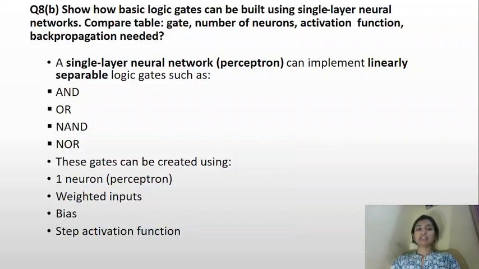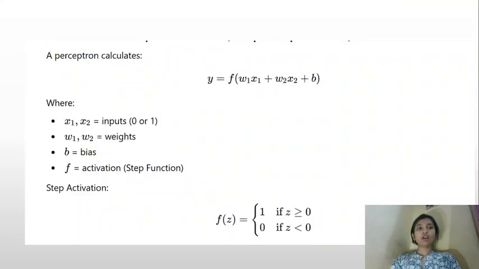These gates can be created using one neuron, weighted inputs, bias, and step activation function. The perceptron calculates y = f(w1x1 + w2x2 + b), where x1 and x2 are inputs, w1 and w2 are weights, b is bias, and f is the step activation.